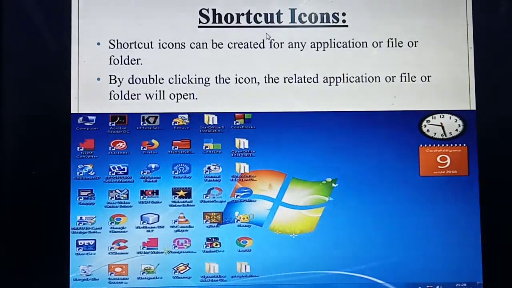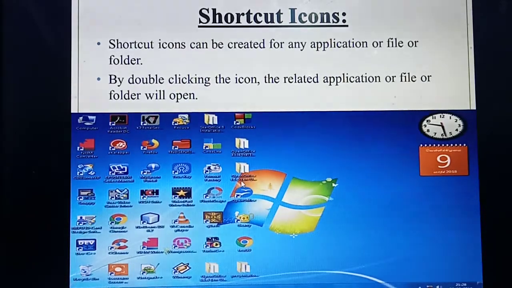Okay. So next one is shortcut icons. Listen, you can create a shortcut for whatever maybe, even a file, folder or application. The shortcut icon symbol, have you seen, is it visible? Have you seen this symbol as a blue color arrow mark? Each and every such icon will have this blue color arrow mark, that represents a shortcut icon. If you double click this icon itself, you can open it. Once you install a particular software, the shortcut icons will be created in what? Desktop.